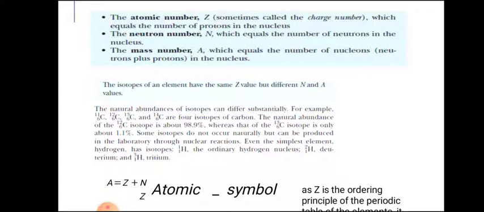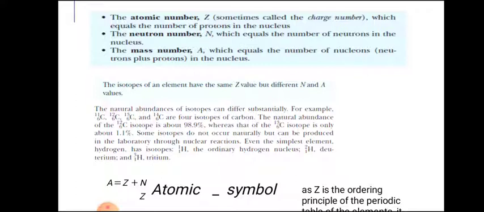Generally, not all isotopes occur naturally. Some do not form naturally, but we can produce them in the laboratory through nuclear reactions.